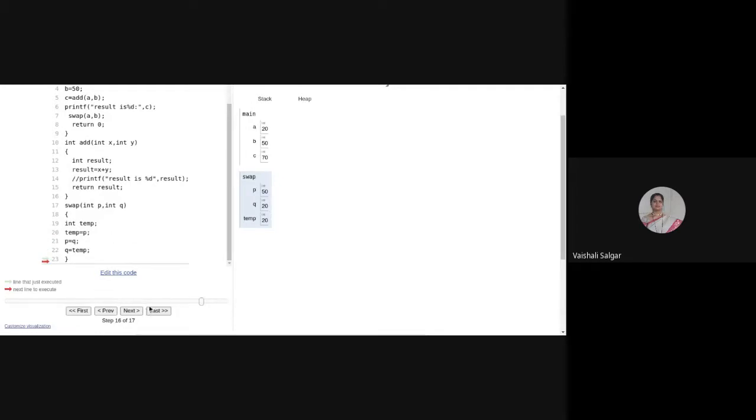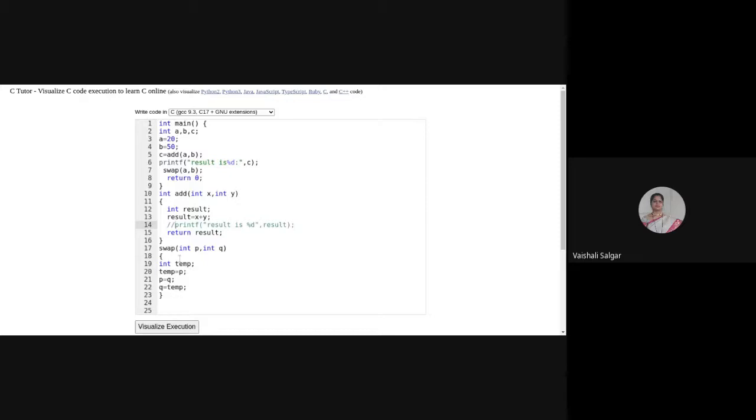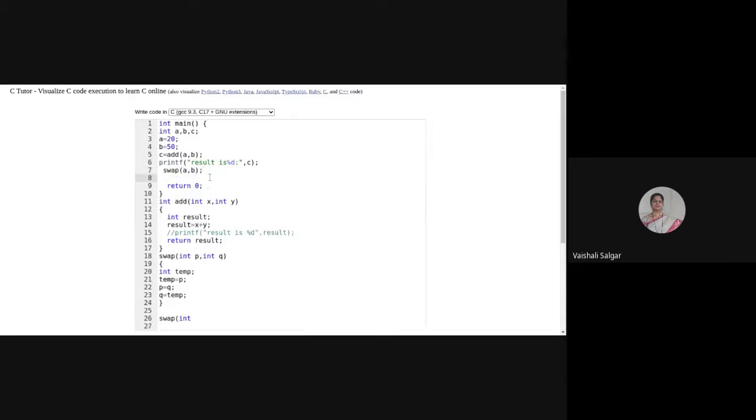Now if I want to do call by reference, we will use the same thing, that is swap. When I want to use call by reference, it means I have to pass a reference of that variable, that is, I'm passing the address of that particular variable.